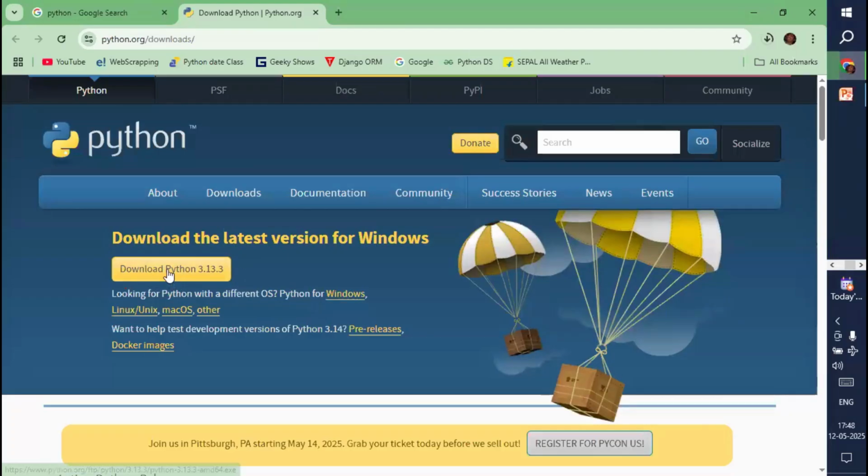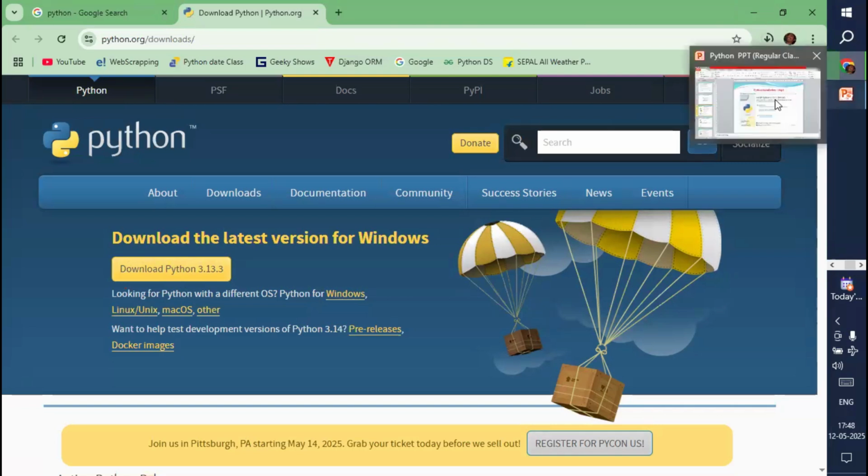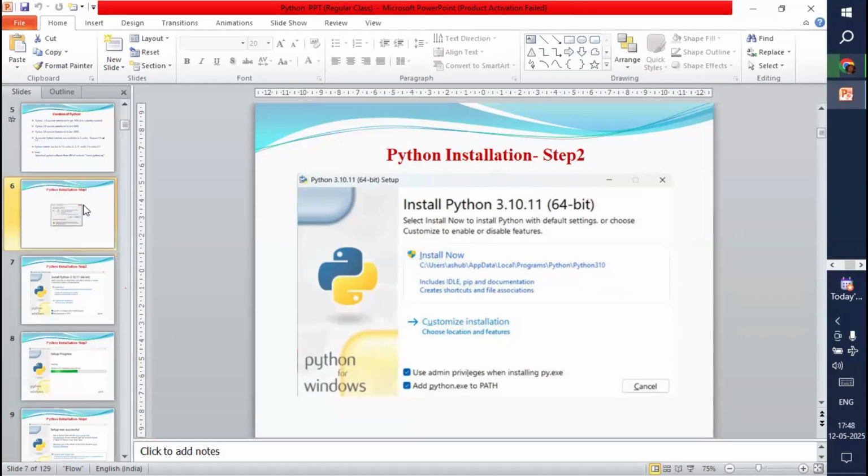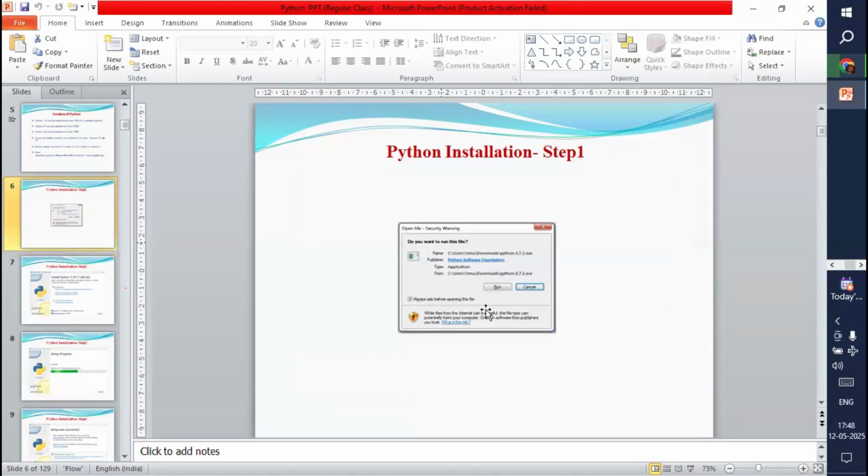I clicked on this download button so that we received that file in the downloads folder. Now I double clicked on that file so that I received one dialog box like this. On this dialog box, I clicked on the run button, so that I received this type of dialog box here.